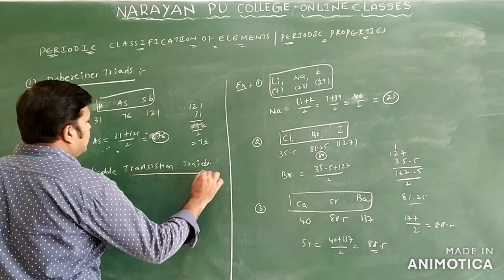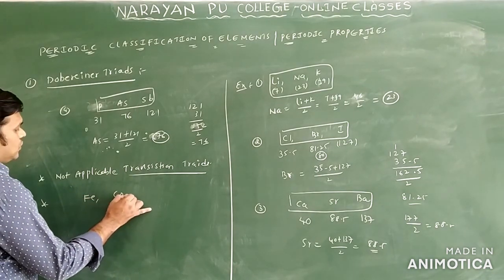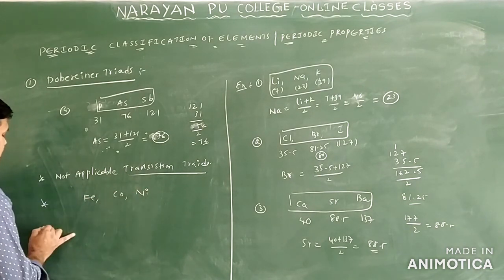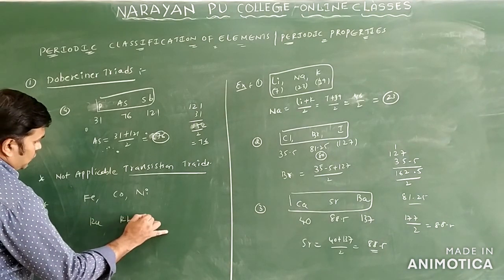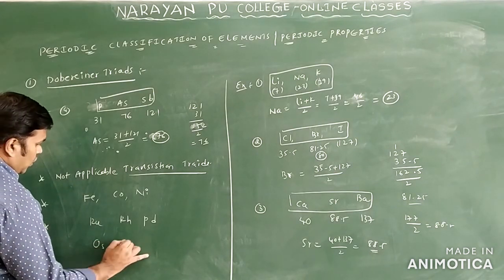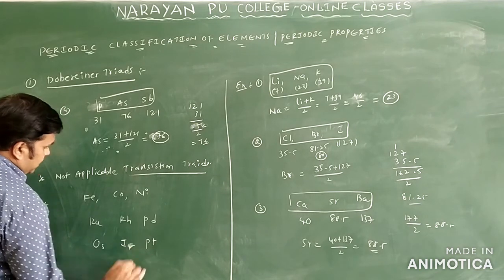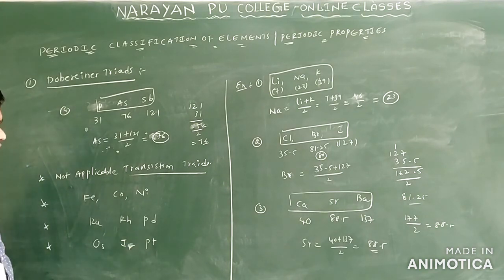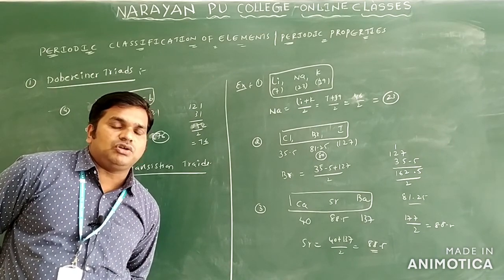What are the transition triads? Iron, cobalt, nickel, and one more, ruthenium, rhodium, palladium, and osmium, iridium and platinum. Generally, these are called transition triads. For these transition triads, the Doebereiner triad law is not applicable. Why?